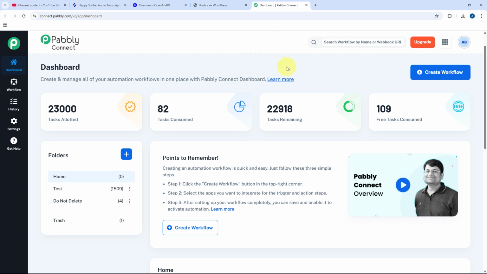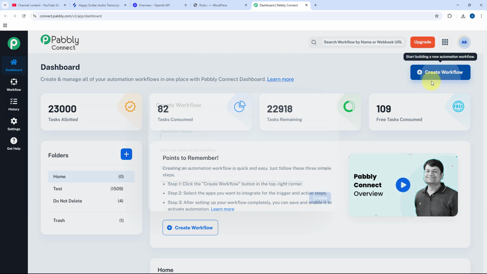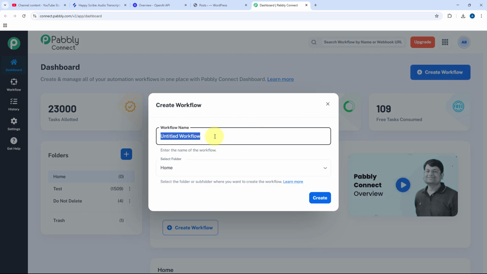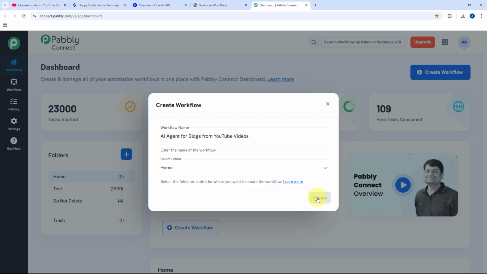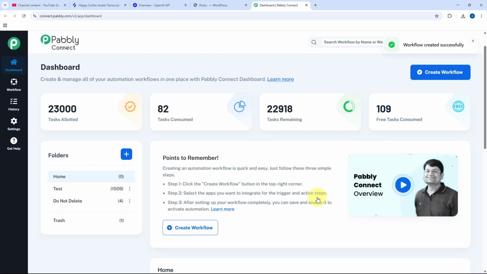After creating your account and coming to this dashboard, we have to create a workflow over here. Click on this Create Workflow button and give this workflow a name. Let's say I'll name my workflow as AI Agent for Blogs from YouTube Videos. You can basically give any other name as per your choice. Then just select the folder of the Pabbly Connect account in which you want to set up this workflow and click on Create.